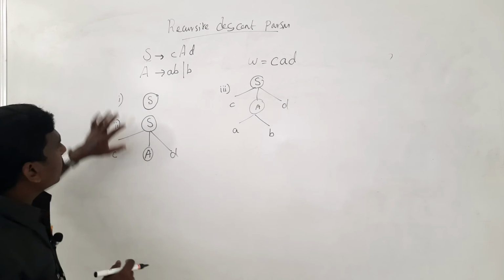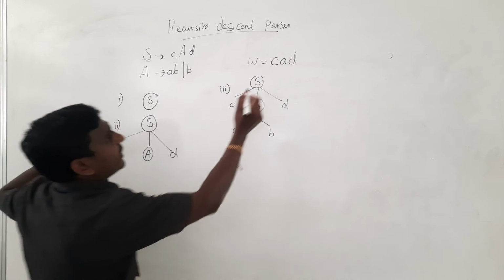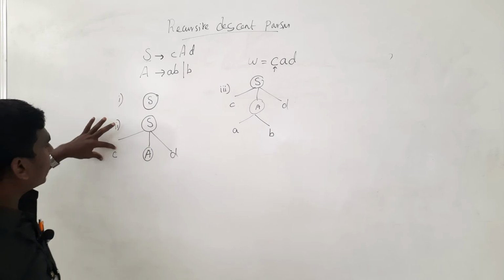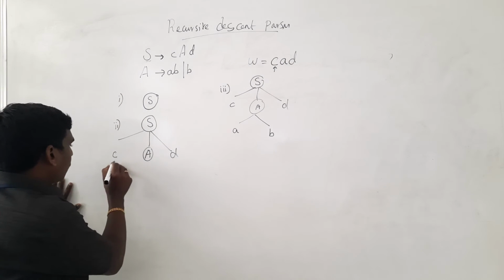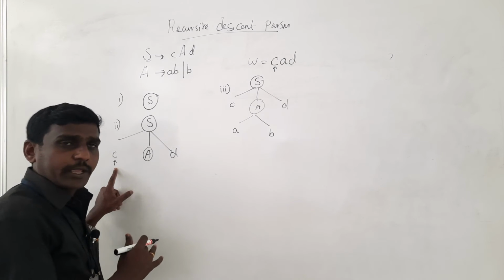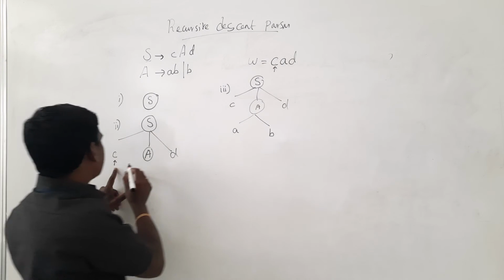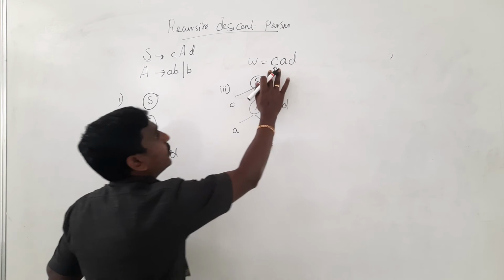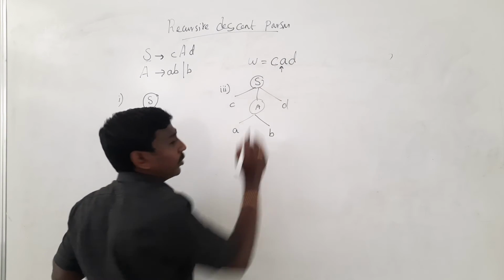Meanwhile, first we have to check with the input, the pointer is now at C. S is expanded to CAD, there is a pointer, this pointer is also at C, the first left side position. So this C is matched, input C is matched with the C, then move the pointer to the next input.